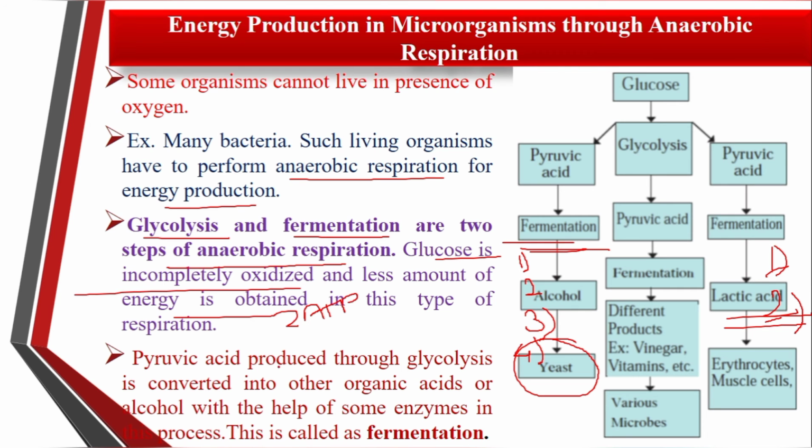The pyruvic acid is produced through glycolysis. What is the end product of glycolysis? Glycolysis चा end product काय होता? 2 molecules of pyruvic acid. These 2 molecules of pyruvic acid are converted into another organic acid or alcohol with the help of some enzymes, and this process is called fermentation.